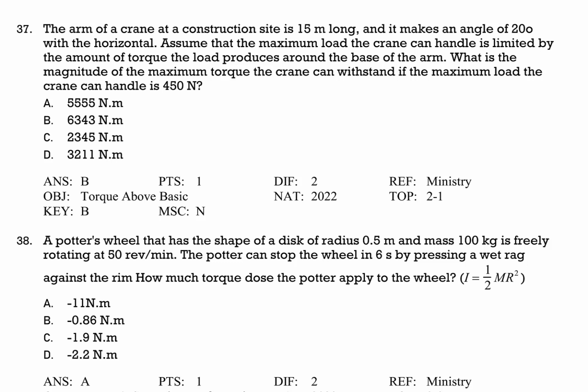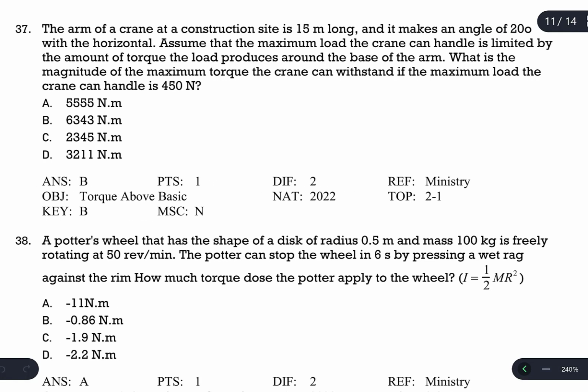The first time this question is asked in the ministry exam: the arm of a crane at a construction site is 15 meters long, and it makes an angle of 20 degrees with the horizontal. So this is a crane. Let's draw a crane. Those cranes are generally on a truck or lorry.